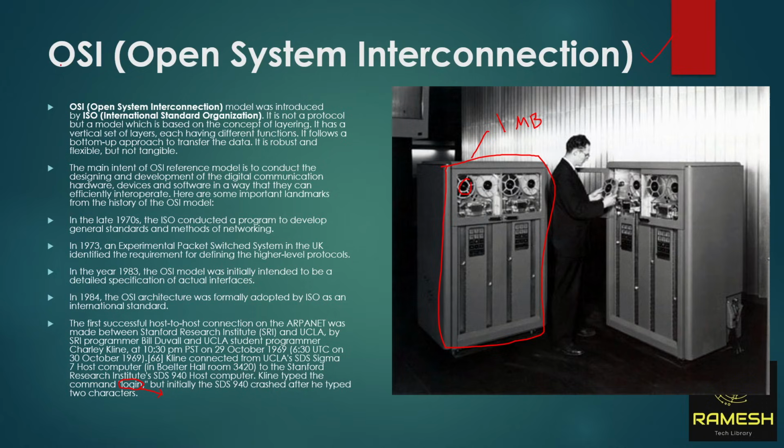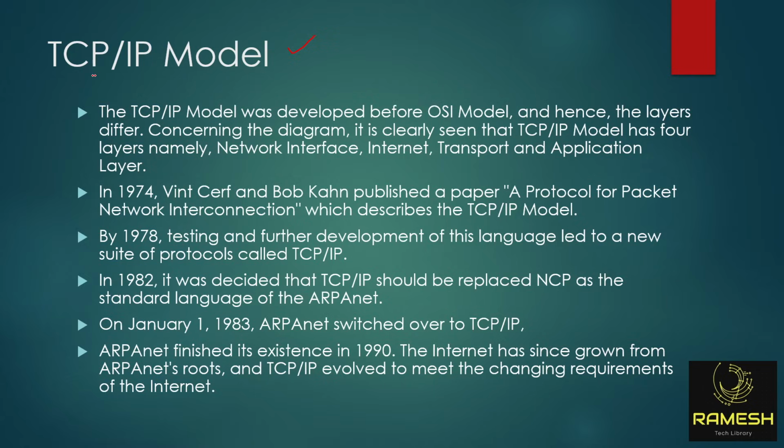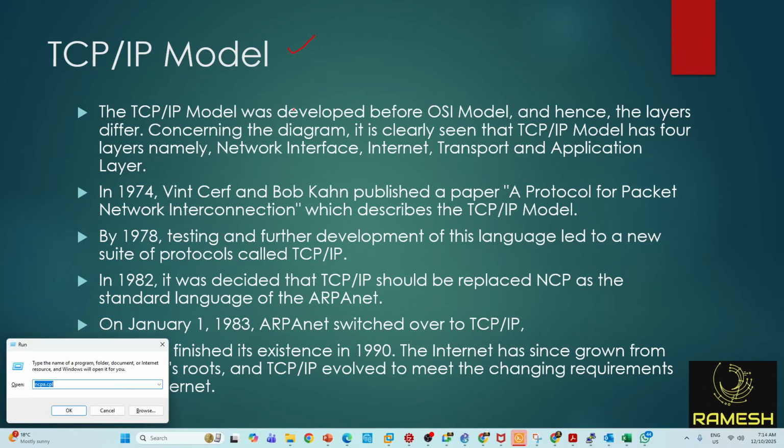So there are two reference models. Open System Interconnection is one of the important reference models. We are humans, and we need to understand the technology, so that's why they developed this for humans to understand. We're not using it anywhere. The other is the TCP/IP reference model. Exactly, we are using this in our operating system. Let me show you right now.